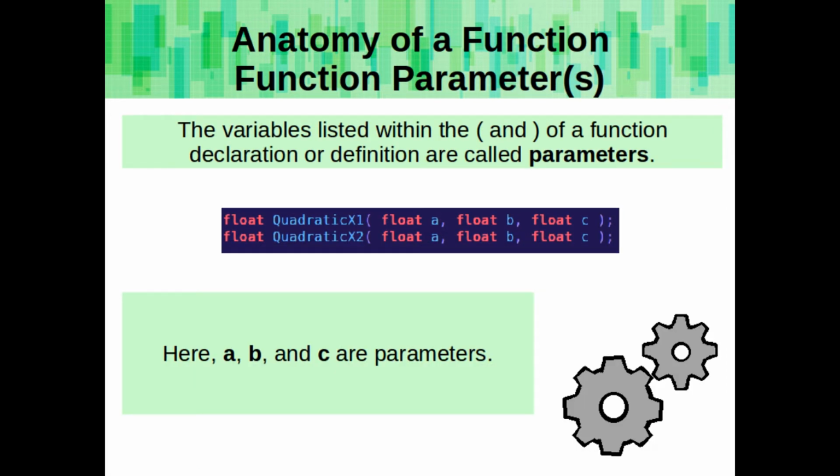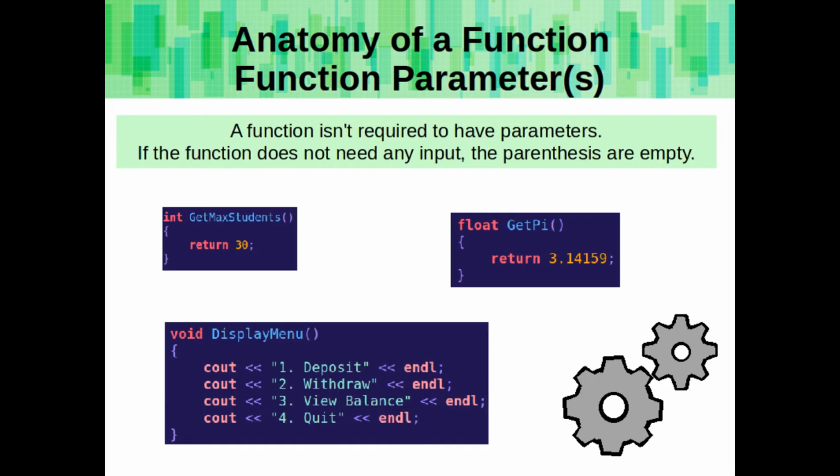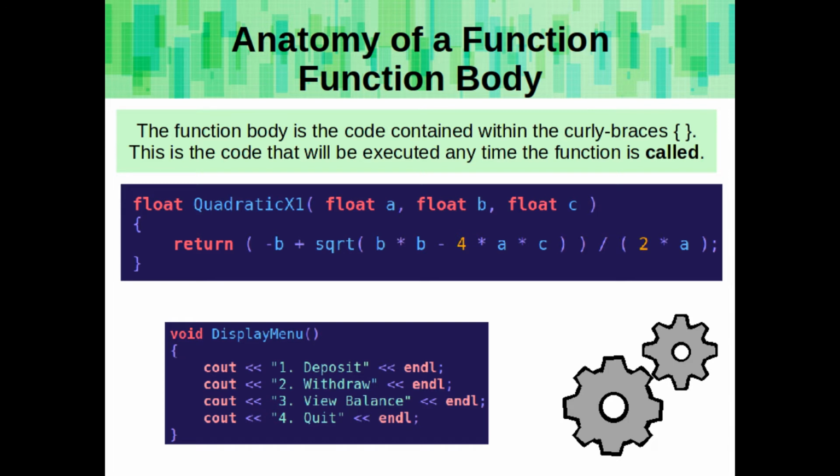The variables listed within the parentheses of a function declaration or a function definition are called parameters. Here, a, b, and c are parameters. A function isn't required to have parameters. If the function doesn't need any input, the parentheses are left empty. The function body is the code contained within the curly braces. This is the code that will be executed anytime the function is called.